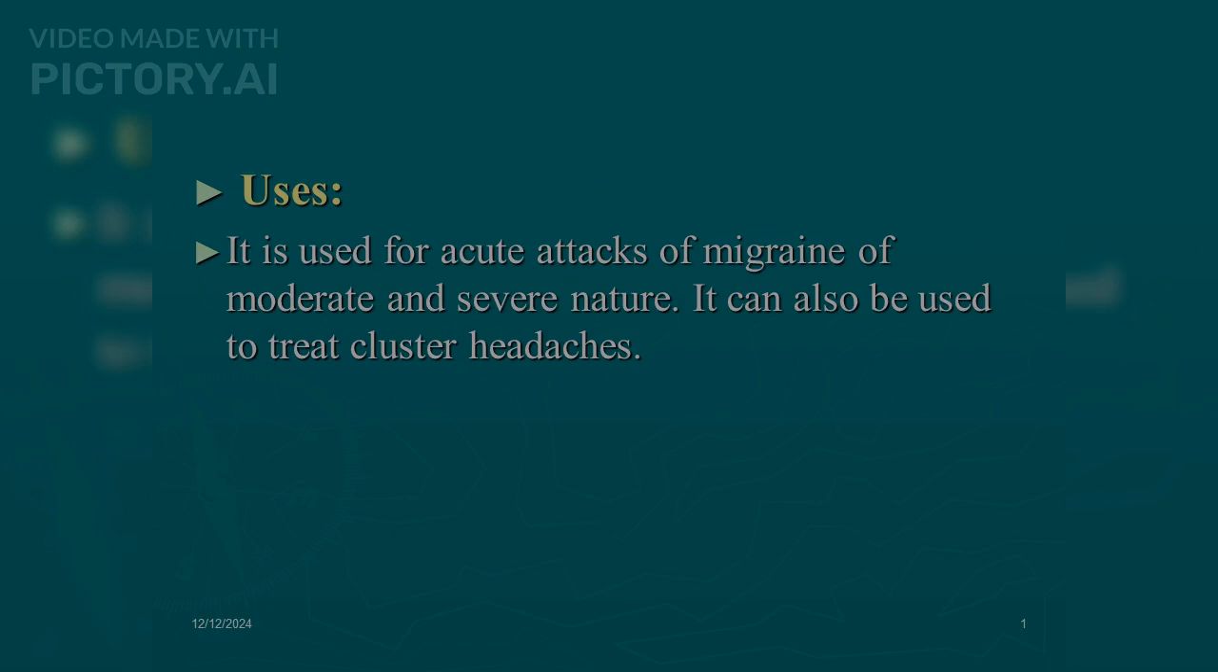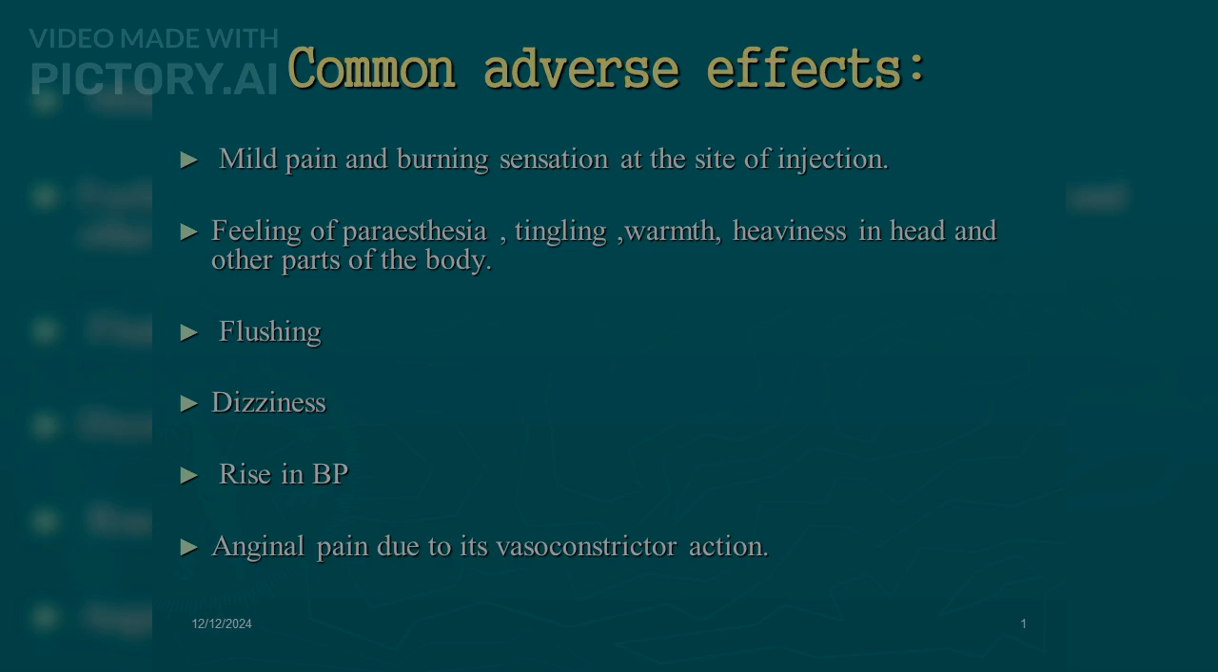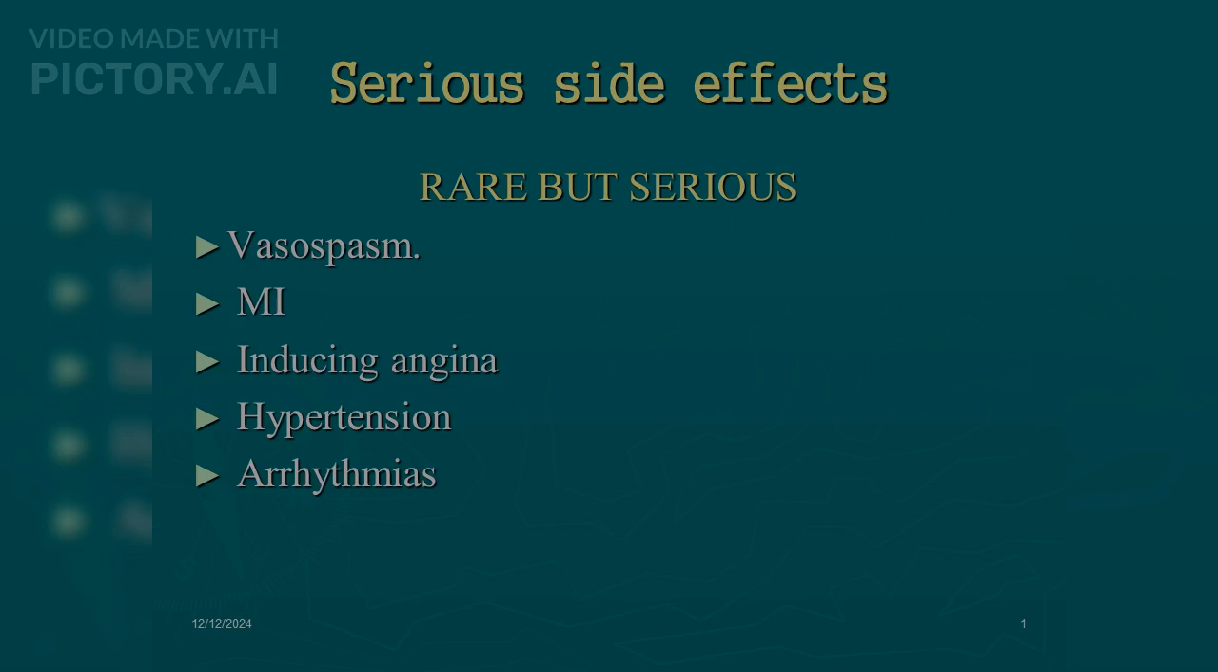Uses: it is used for acute attacks of migraine of moderate and severe nature. It can also be used to treat cluster headaches. Common adverse effects: mild pain and burning sensation at the site of injection, feeling of paresthesia, tingling, warmth, heaviness in the head and other parts of the body, flushing, dizziness, rise in BP, anginal pain due to its vasoconstrictor action. Serious side effects, rare but serious: vasospasm, myocardial infarction inducing angina, hypertension, arrhythmias.